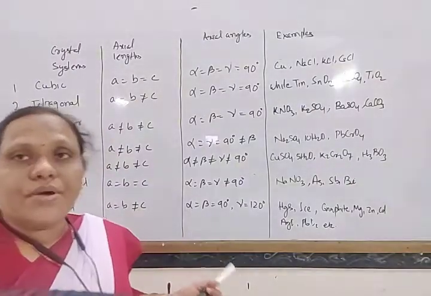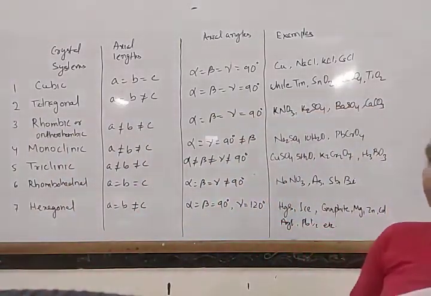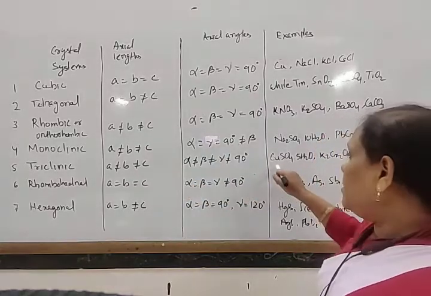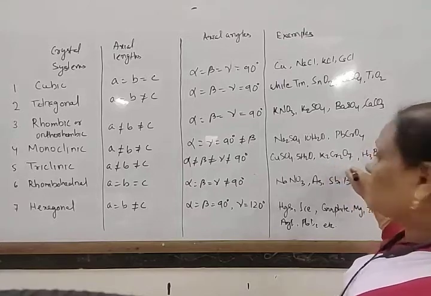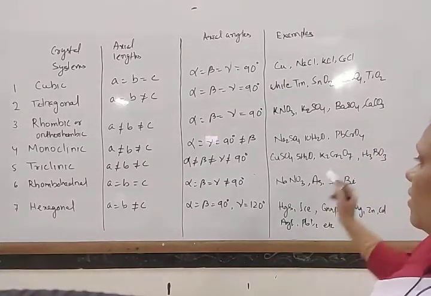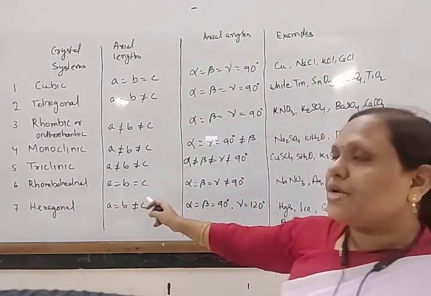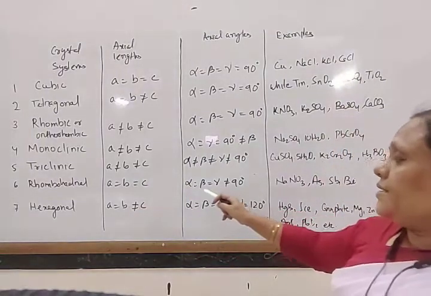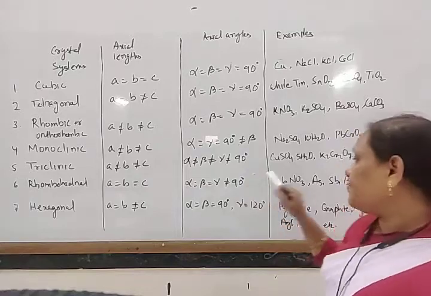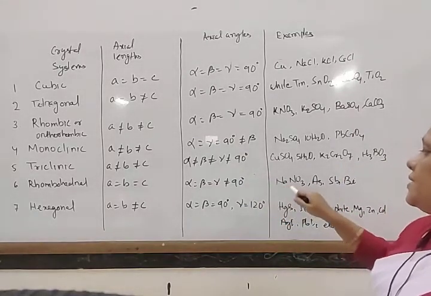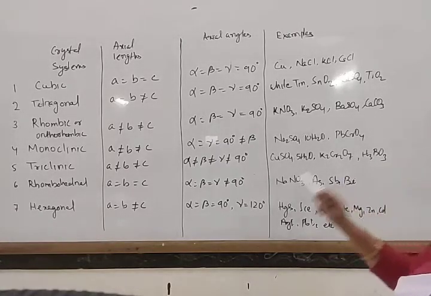Triclinic: here A not equal to B not equal to C, and alpha not equal to beta not equal to gamma, so nothing is similar. Crystals like copper sulfate, potassium dichromate and boric acid come under this. Then rhombohedral: here A equal to B equal to C, like a rhombus, and alpha equal to beta equal to gamma, but none is 90 degrees. Sodium nitrate, arsenic, antimony, and bismuth form this type of arrangement.